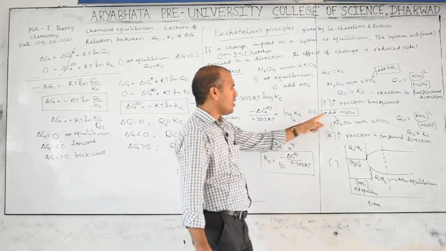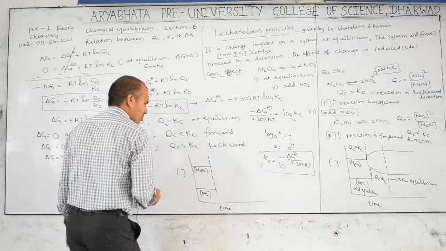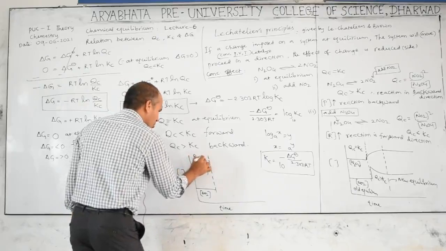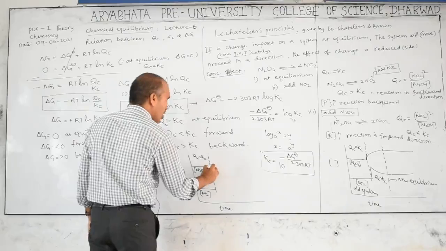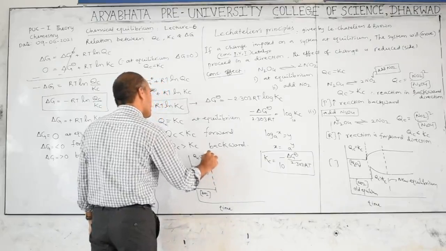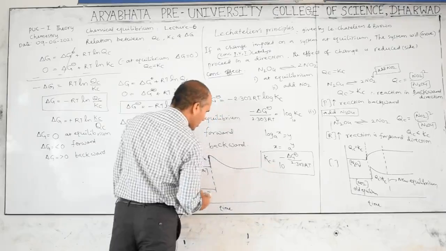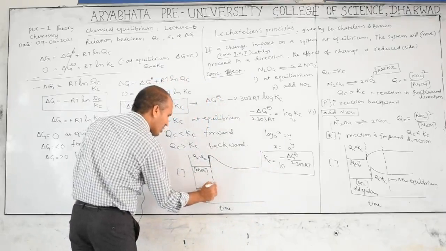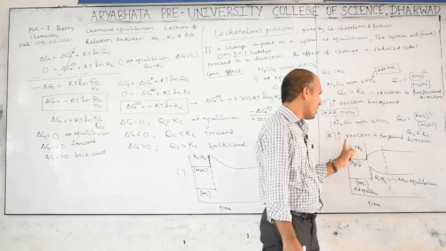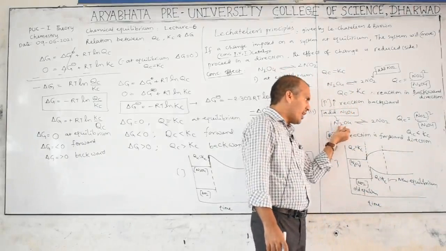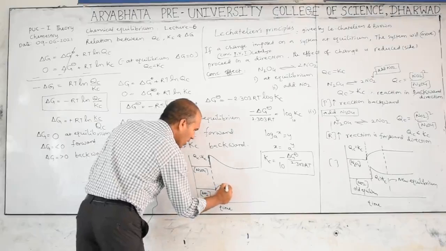Now which is added here? N2O4 is added. Before this, at total equilibrium, QC is equal to which one? Kc. Old equilibrium. When you add N2O4, the concentration increases. After that, the concentration should decrease, like this. And this will increase, because keep in mind, when we add N2O4, QC is less than Kc, so the reaction goes forward. Reaction forward means this is reactant and this is product, so the concentration should increase. Therefore, like this, it simply increases in a straight line.